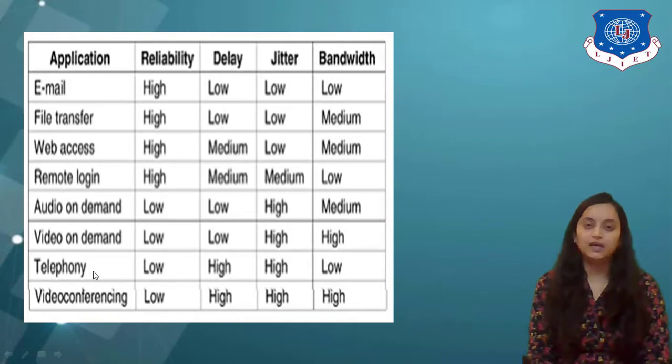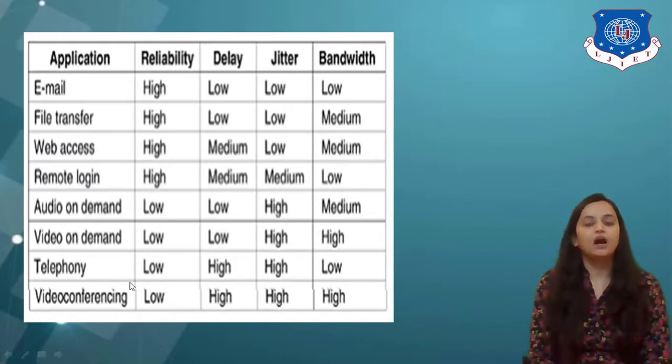Next is telephony, that means telephonic communication application. In that, reliability is low, delay is high, jitter is high and bandwidth is low. And for video conferencing, it is obvious that the bandwidth requirement is very high, jitter may also be high, delay is also high, but reliability is low.